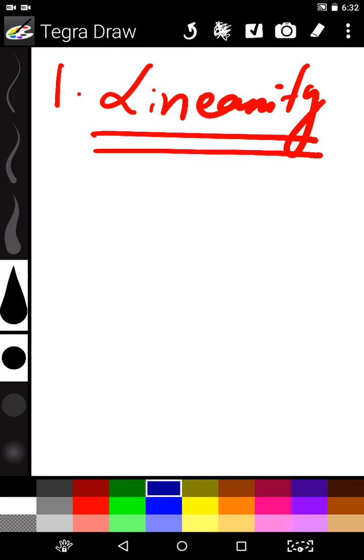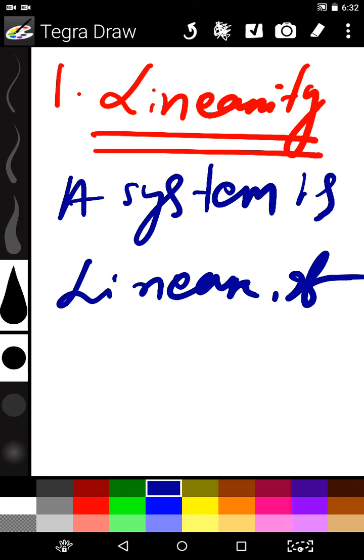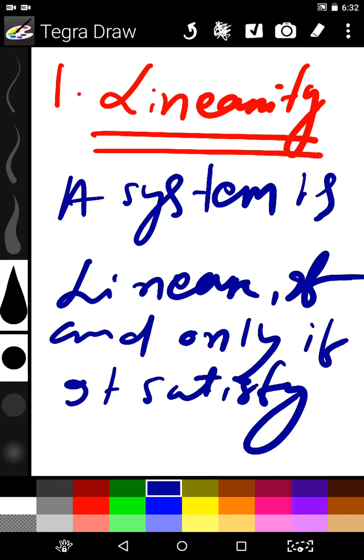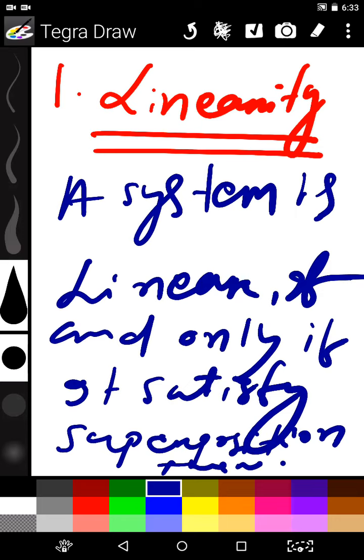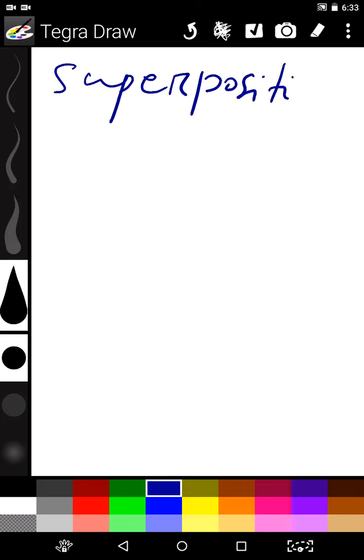A system is linear if and only if it satisfies the superposition theorem, or superposition property.